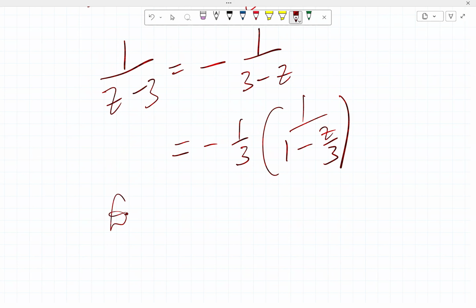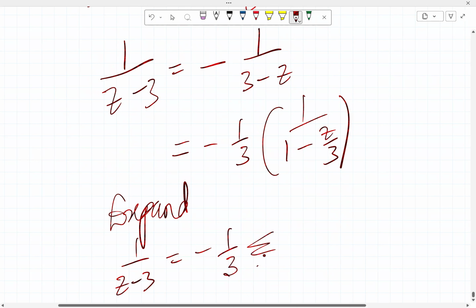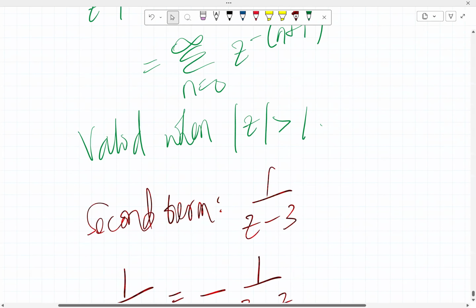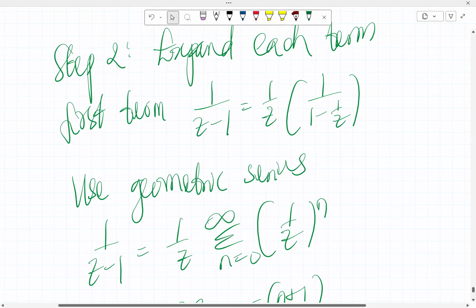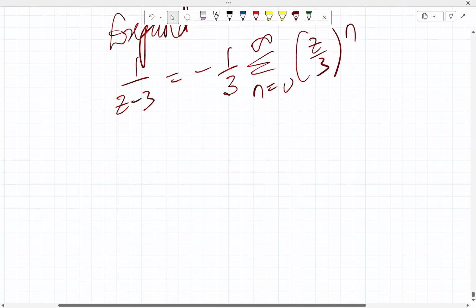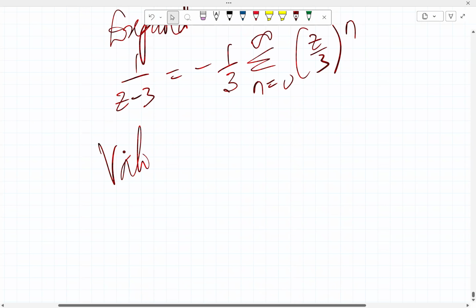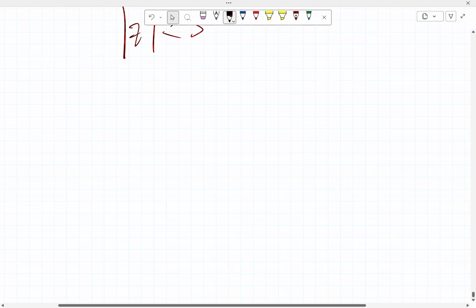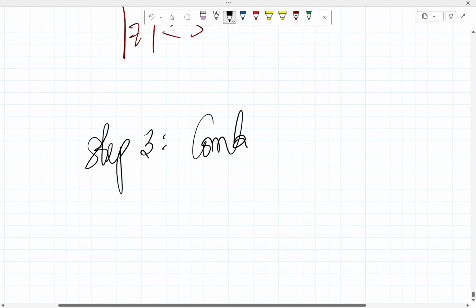And then if we expand that, we then have 1 over z minus 3 equal to minus 1 over 3, summation from n equals 0 to infinity for z over 3 raised power n. So following the same kind of behavior as 1 over z raised power n, here it is z over 3 raised power n. So this is now valid when the absolute value of z is less than 3 in this case. So now we need to combine results in step 3. So step 3, combine results.